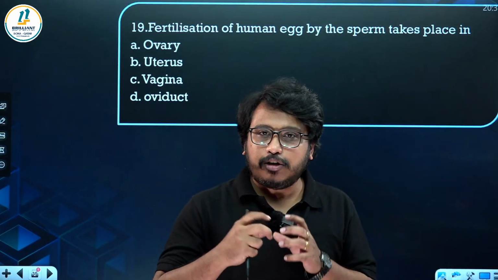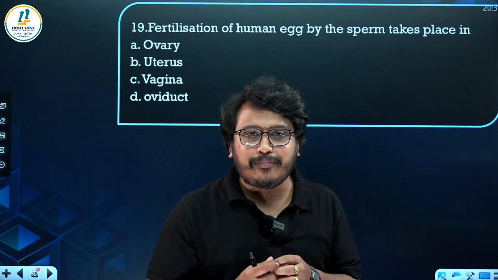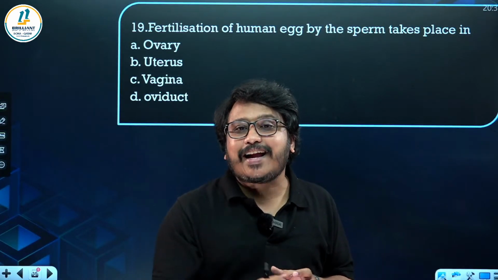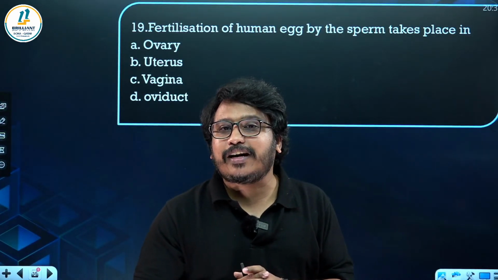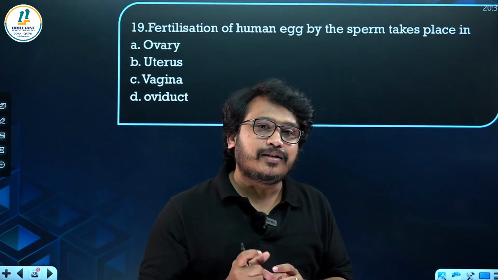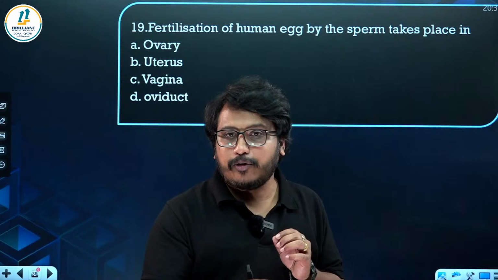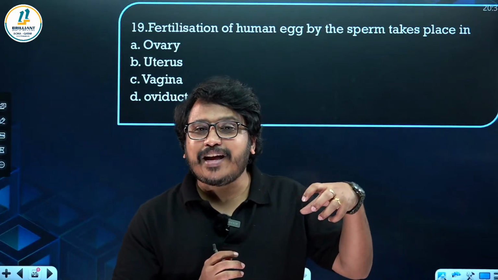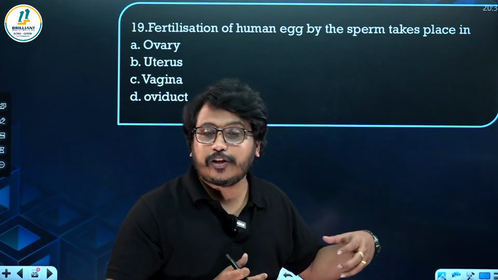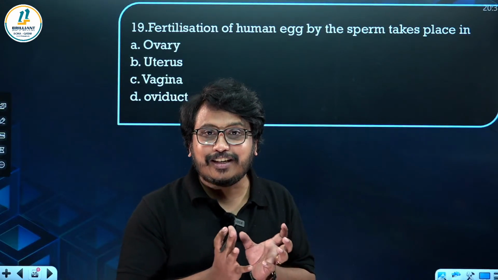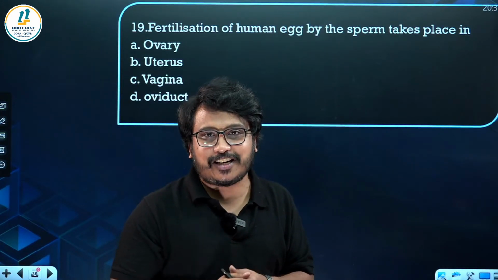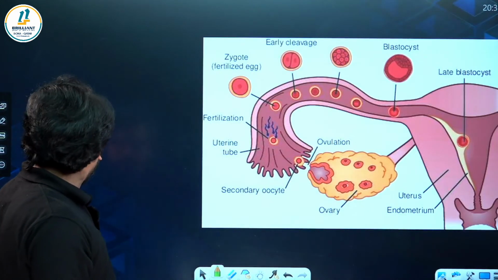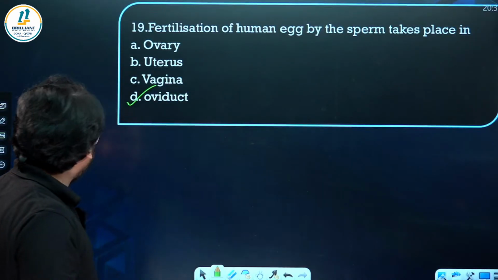After fertilization, slowly the zygote will start developing into the embryo. By that time, from the oviduct, they will be moving towards the uterus and attaching to the wall of the uterus. The process is called implantation. So after the zygote formation or fertilization in the fallopian tube, there is movement of the embryo into the uterus, and slowly they will be attaching to the wall of the uterus, and the process is called implantation. There only you can see the development of placenta. So the answer is oviduct.